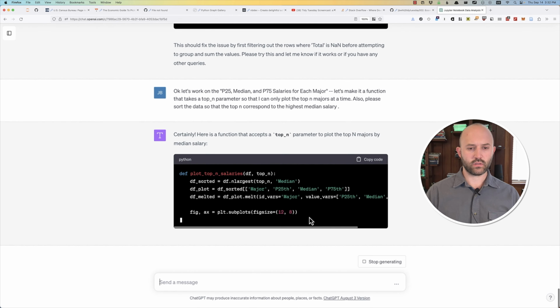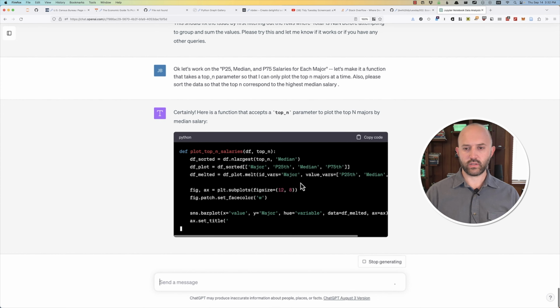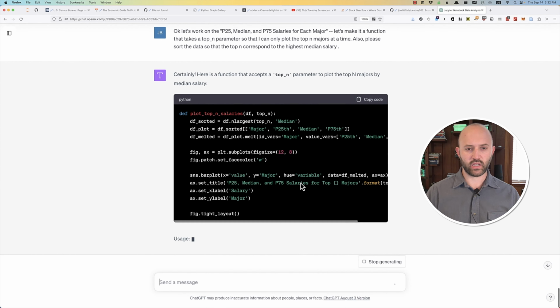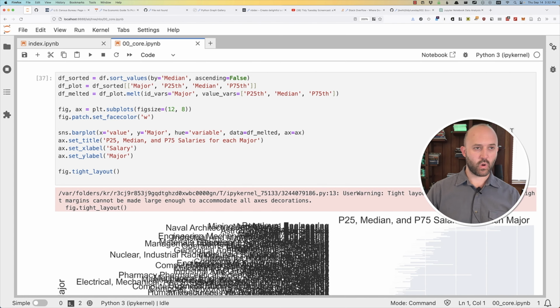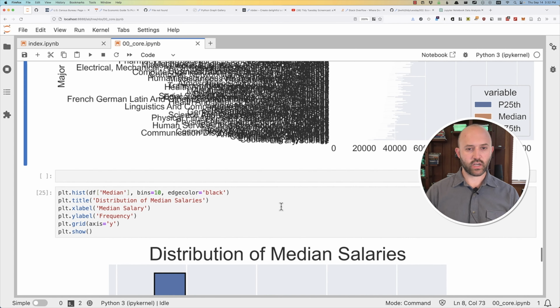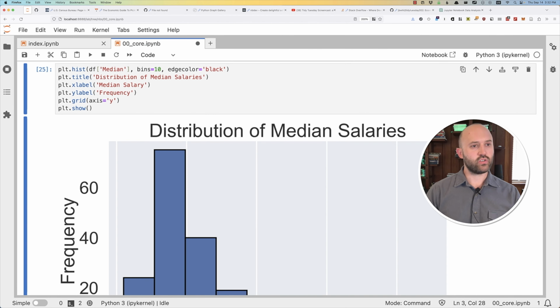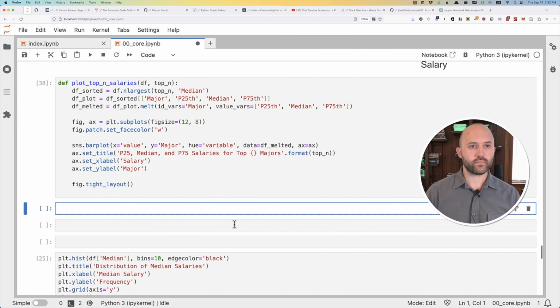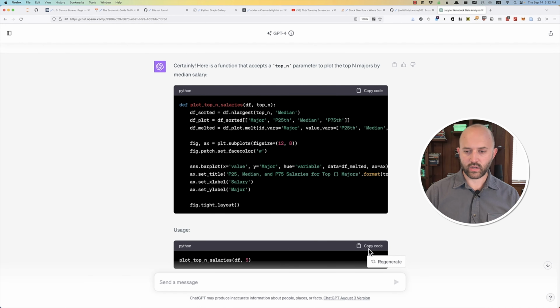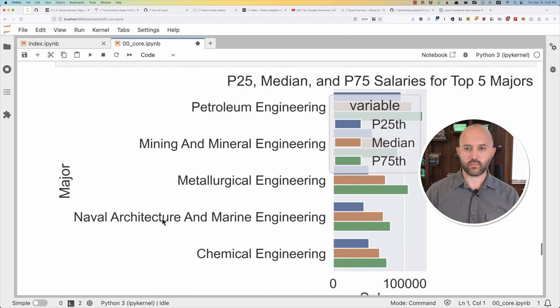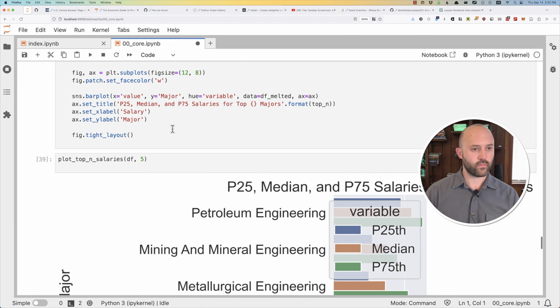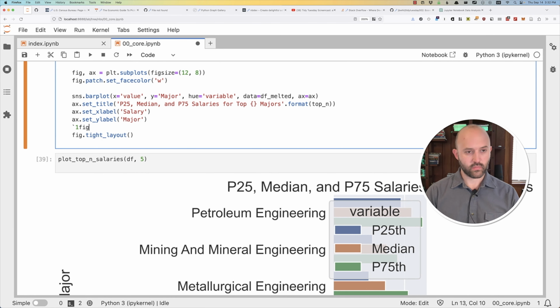Okay, so this is melted value variables PD plot. Okay, let's see if this works. So first try was suggestive that it could work. And this thing says the way to do this now is to give it the DF and say top 5, let's say. Petroleum engineering, Mining and mineral engineering, metallurgy. Wow. I have to say, not bad.